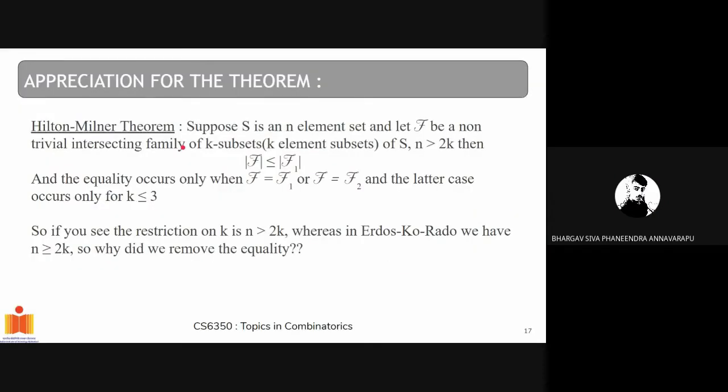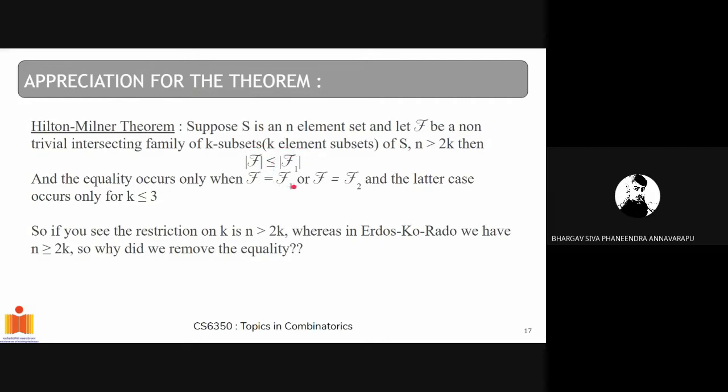So let's discuss the Hilton-Milner theorem. What the Hilton-Milner theorem states is that the best bound for the Erdos-Ko-Rado theorem is only achieved when the intersecting family is a trivial intersecting family. So what does this mean? Whenever we try to construct a non-trivial intersecting family, the maximum size of the family can never be n-1 choose k-1. Hilton-Milner also proposed a better bound for non-trivial intersecting families, which is |f1|.